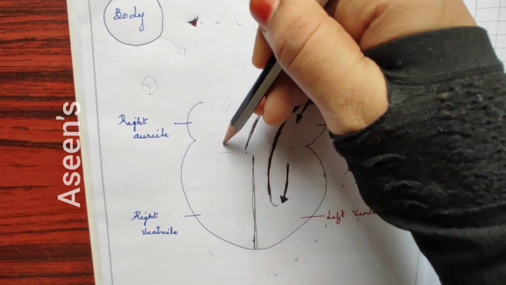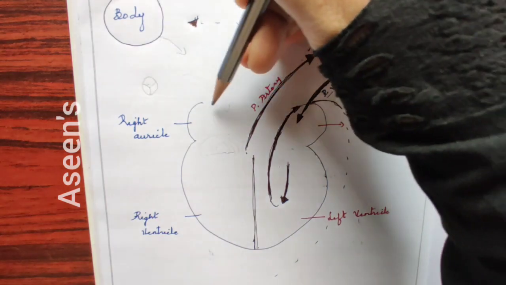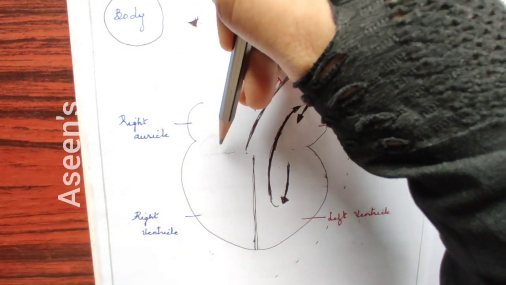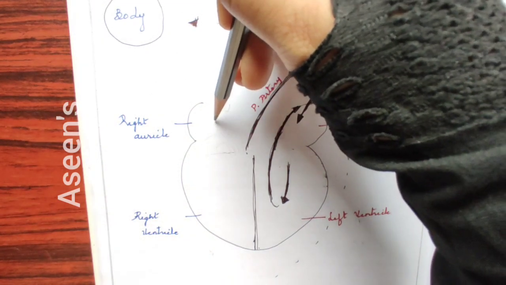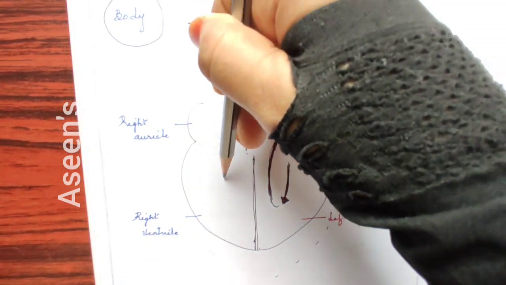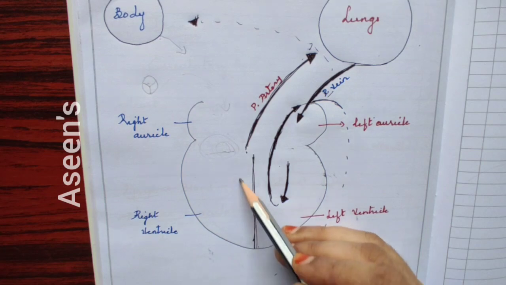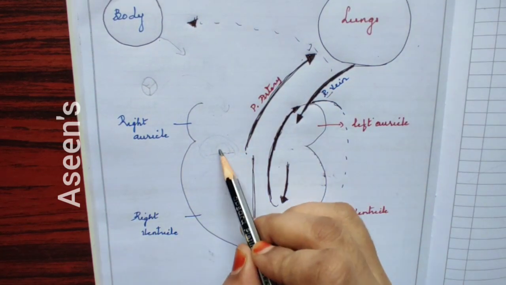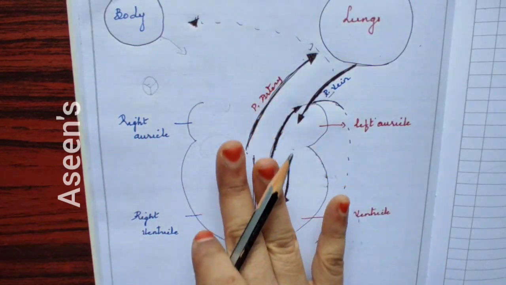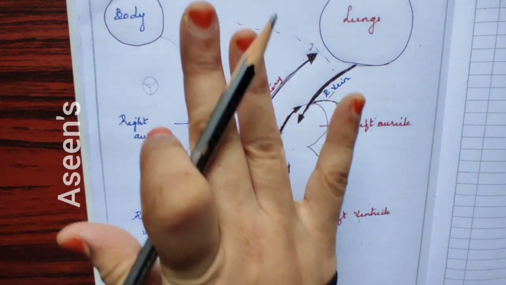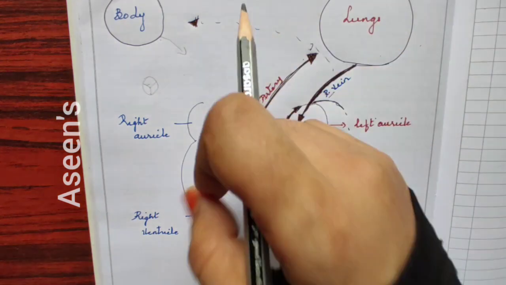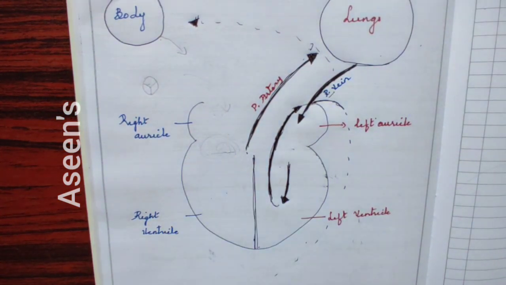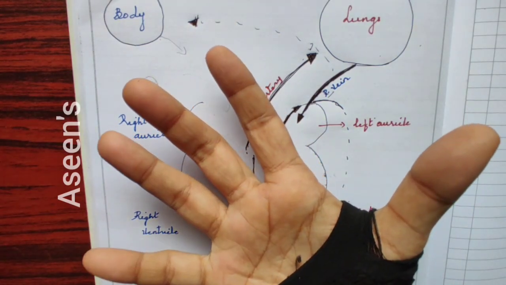So when this is present here, after the filling of this auricle, the next thing that happens is, because of the pressure of blood here, this valve will open and the blood will enter into your right ventricle. After entering, this valve will close and it won't open by pushing from this side. It will open only by pushing from the other side. So blood will fill in the right ventricle. So this happens when the heart is relaxing.